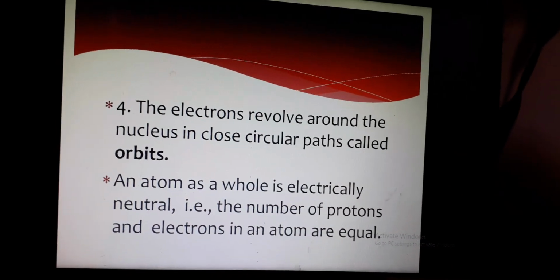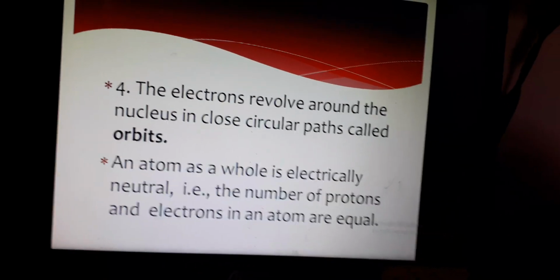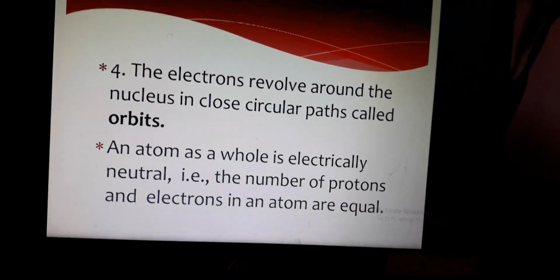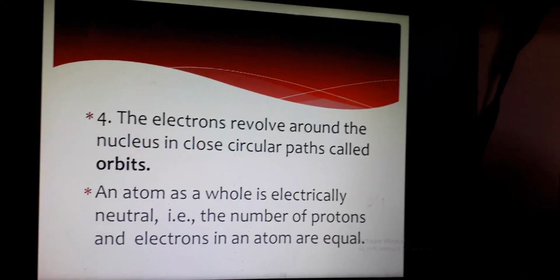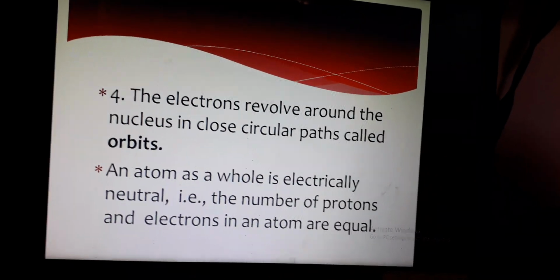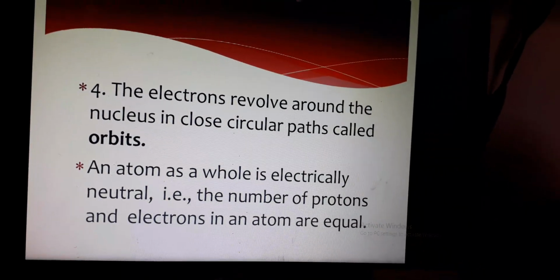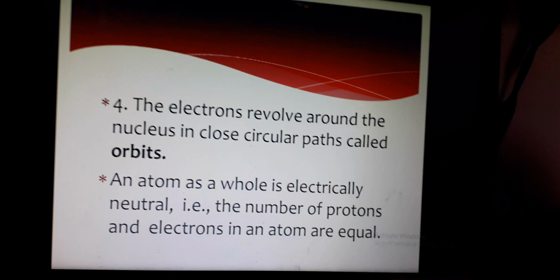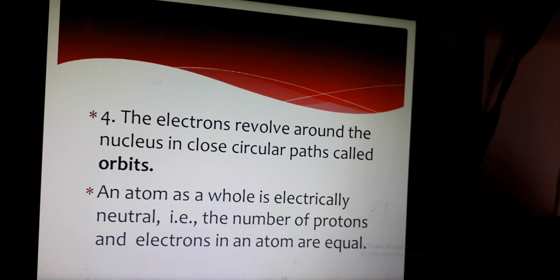The atom as a whole is electrically neutral. Why is the atom electrically neutral? Already I told you, inside the nucleus protons and neutrons will be there. Proton has a positive charge. Neutron has no charge, that is neutral. Around the nucleus, what will be there? Yes, electrons, and the electron charge is negative. Inside the nucleus positive charge will be there, so that's why the atom as a whole is electrically neutral. So the number of protons and electrons in an atom are equal.